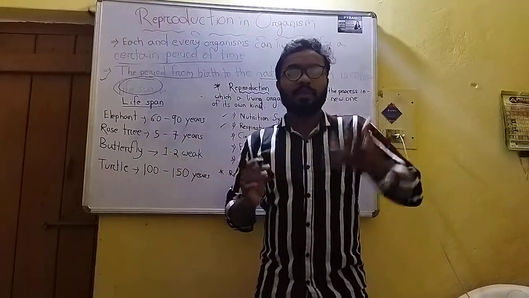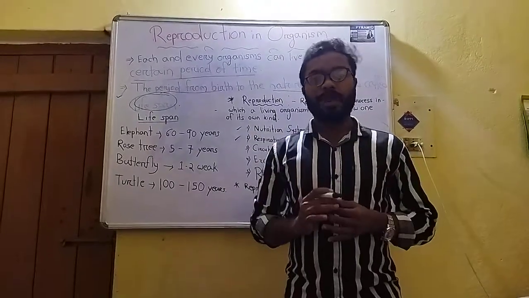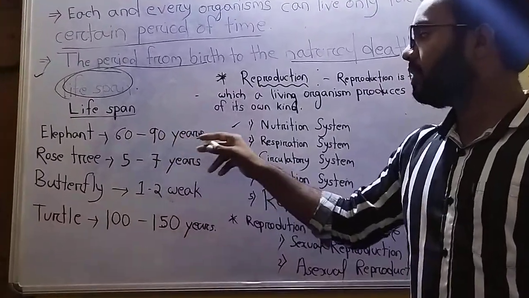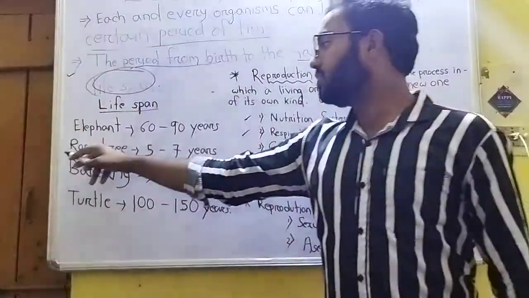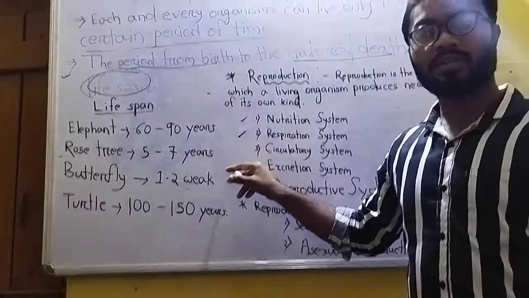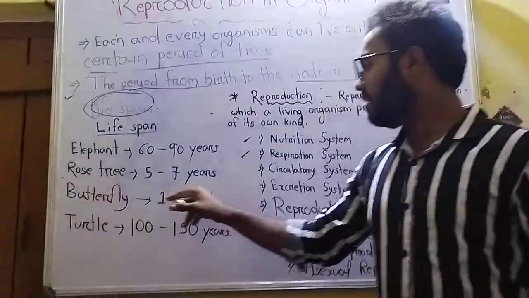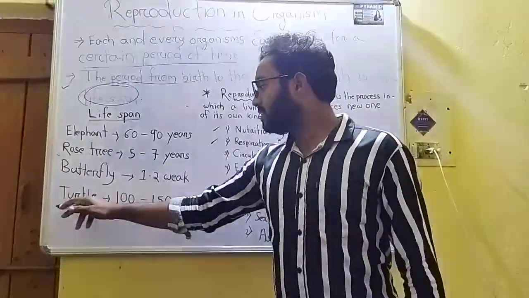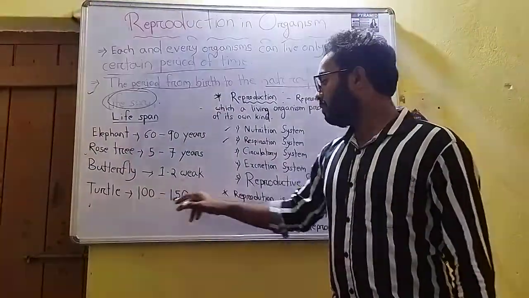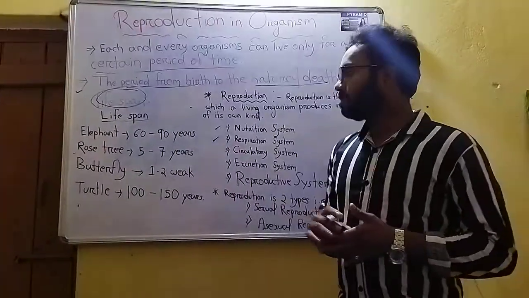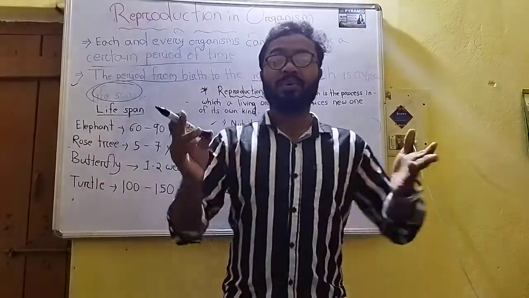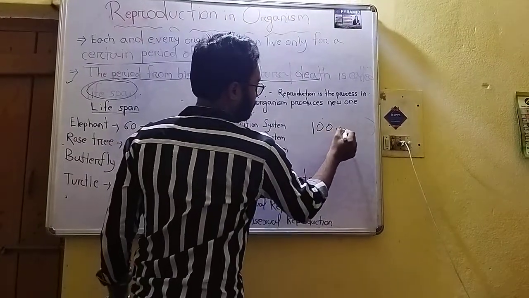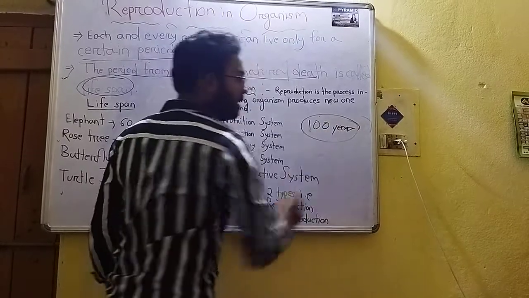Different living organisms have different lifespans. Like the elephant, whose lifespan is 60 to 90 years. The rose tree has 5 to 7 years. The butterfly has only 1 to 2 weeks, a very short lifespan. The next one is the turtle, which has 100 to 150 years. And what is the lifespan of a human being? You know already: 100 years. This is the lifespan of a human being.